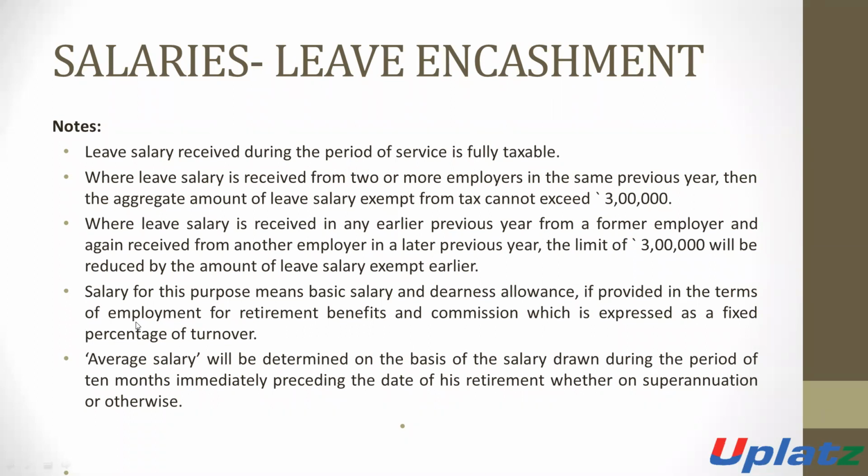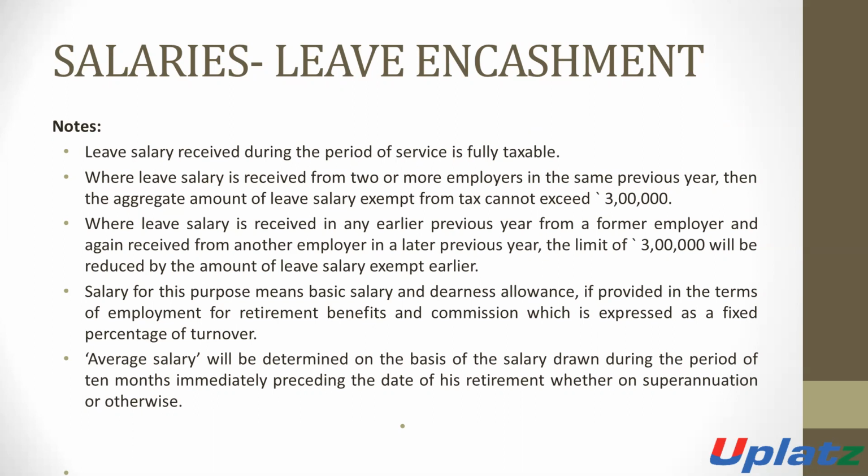Next note: salary for the purpose of leave encashment means basic salary plus DA, if provided in the terms of employment for retirement benefit.